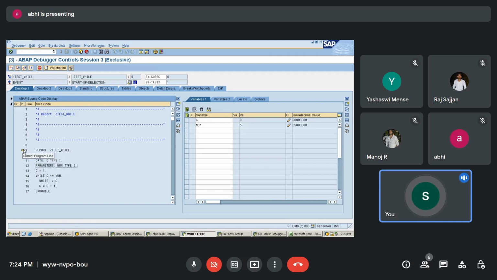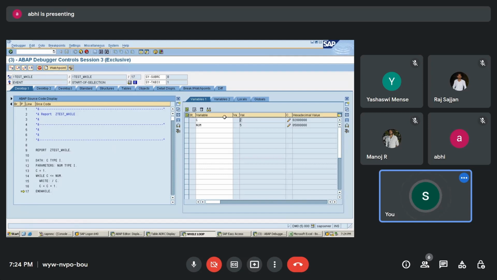In this controller, it has not yet seen the value 1, so I'll go to the next. You can see at the top left corner, or else you can press F5 also. Now if I click next, you can see that my C value is 1. Now it is going to check whether 1 is less than or equal to 5. Yes, true. Then it is going to print this on the screen.